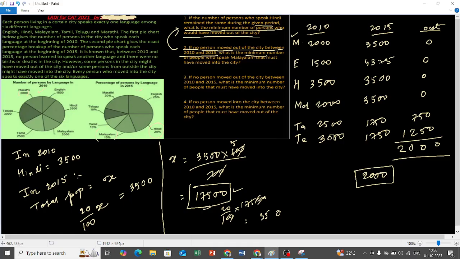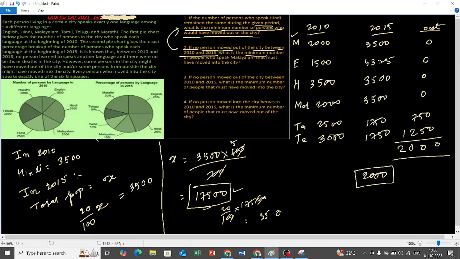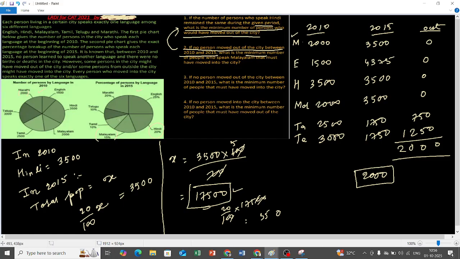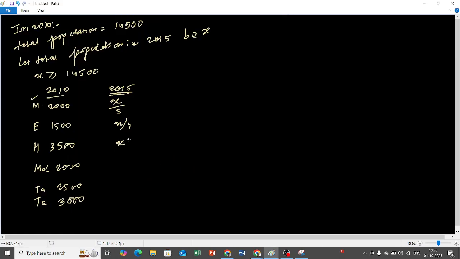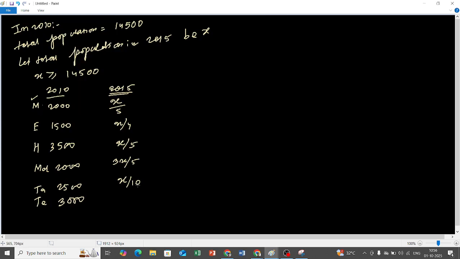Now let us take the values. Marathi is 20% of x, so 20x by 100, that means x by 5. In each of these, first of all let me put down the values. English is how many? 25%, so that is x by 4. Hindi is how many? 20%, so that is x by 5. Malayalam is how many? 15%, so that is 3x by 20. Tamil is how much? 10%, so that is x by 10. Telugu is 10%, so that is x by 10.